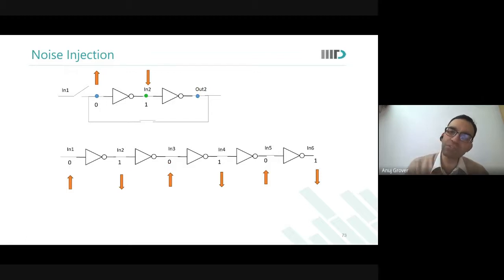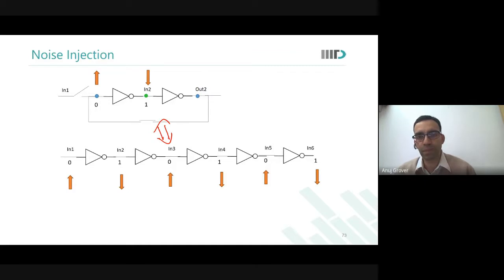And whichever place I was storing a 1, because the noise is coming, all those ones will be pushed down. Are you able to see that these two are the same thing in terms of noise injection? Any questions about that? Because if this is clear, then we'll be able to move faster. Otherwise, I will move fast and you will get confused.